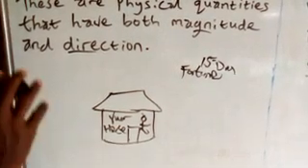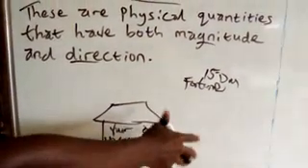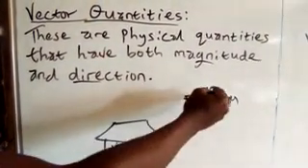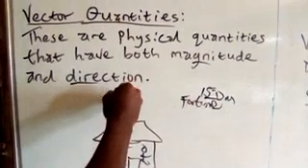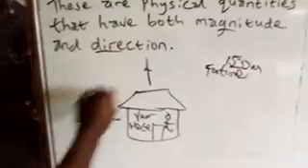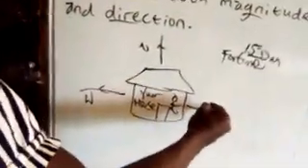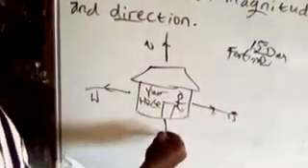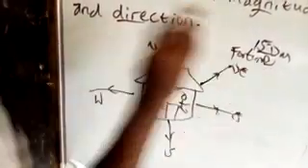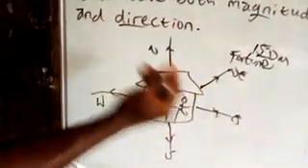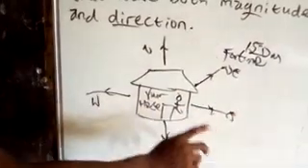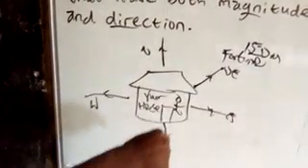Since the direction has not been specified, if he says it's 150 meters, it could be 150 meters north, it could be 150 meters west, it could be 150 meters east, it could be 150 meters south, right? It could even be 150 meters northeast. So a specific direction has not been specified. So coming out from your house, it will be difficult for you to pinpoint exactly where Fortune is.